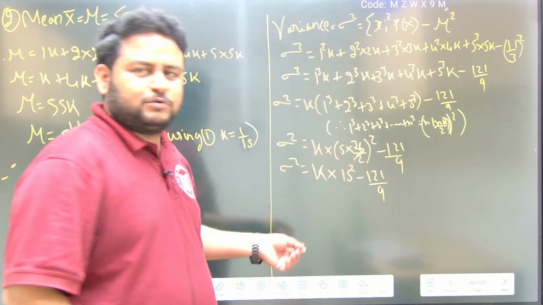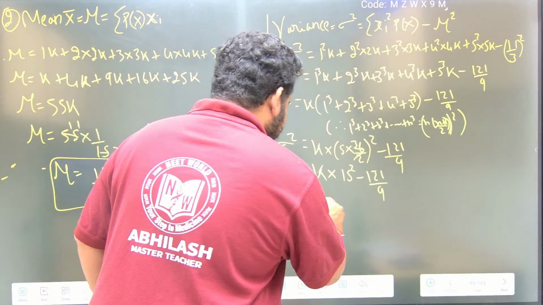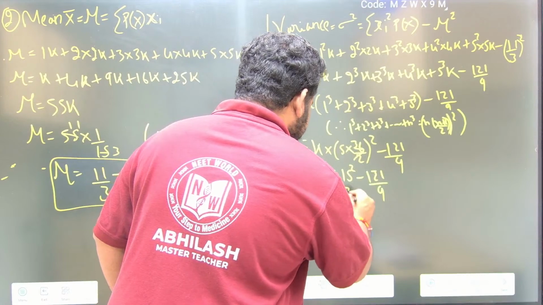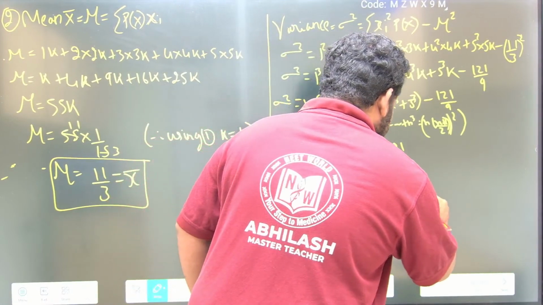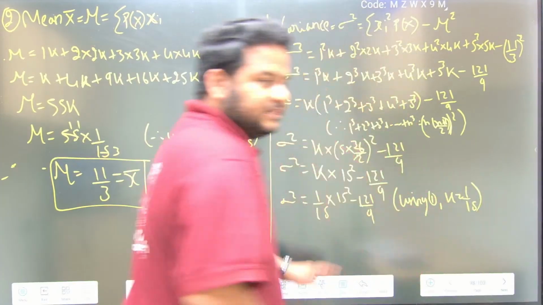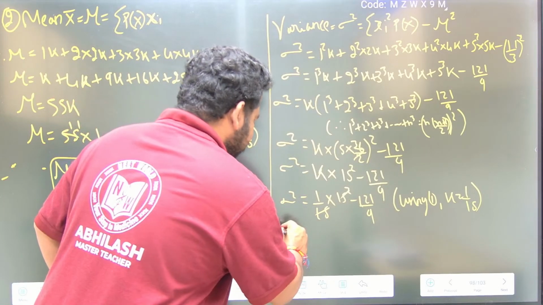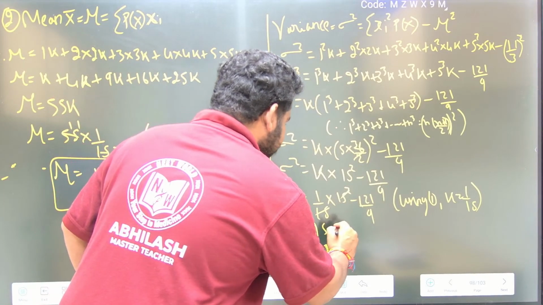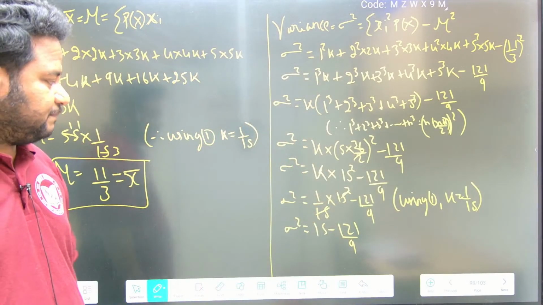But now let us put the value of k as 1 by 15. Therefore 1 by 15 into 15 square minus 121 by 9. What did I use? Using k is equal to 1 by 15. This is the reason. You have to write the reason everywhere. Now 1 by 15 and 15 square I can cancel. This will be left with sigma square equal to 15 minus 121 by 9.